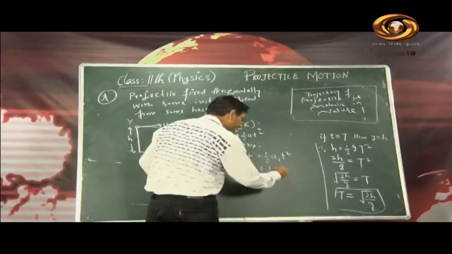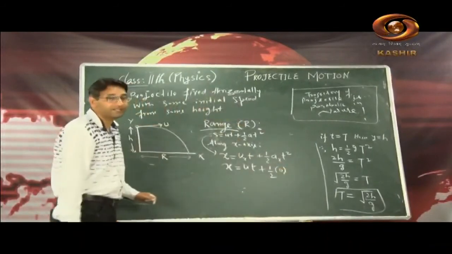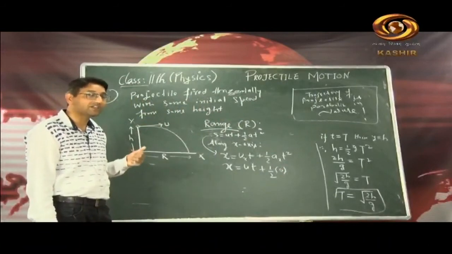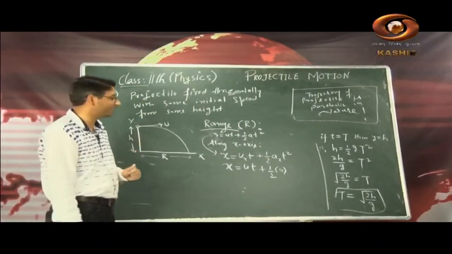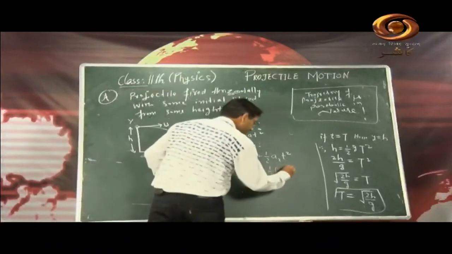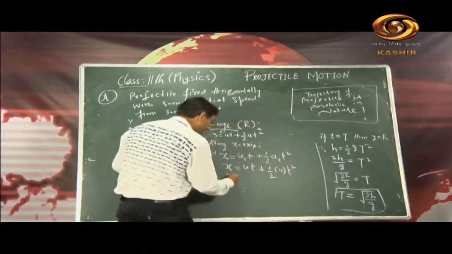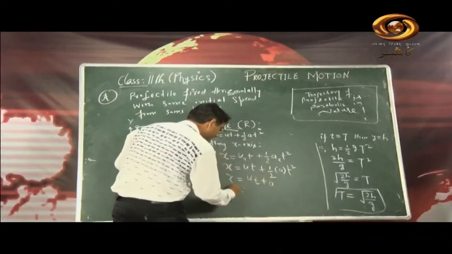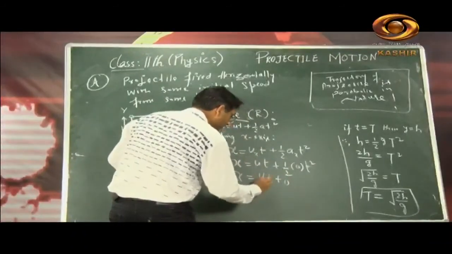As I told you already, there is constant speed in the horizontal direction, so therefore acceleration becomes 0, but acceleration is only along y axis, and that too equal to the acceleration due to gravity. So now x comes out to be ut plus 0. So this x is equal to ut.